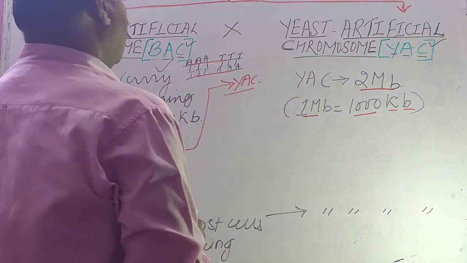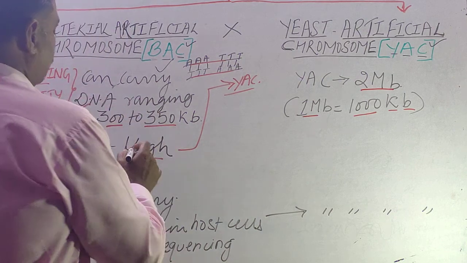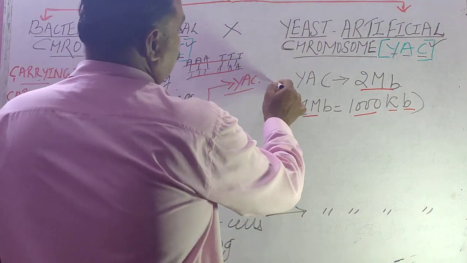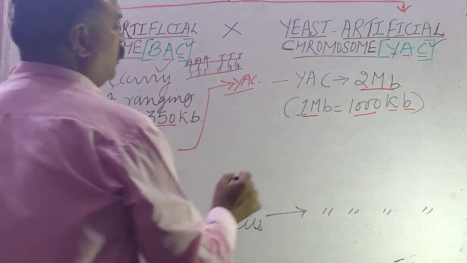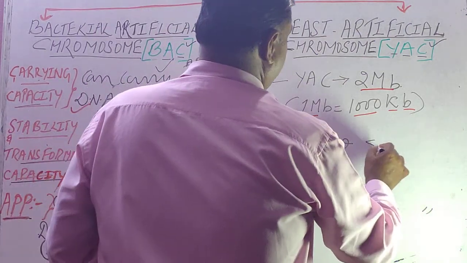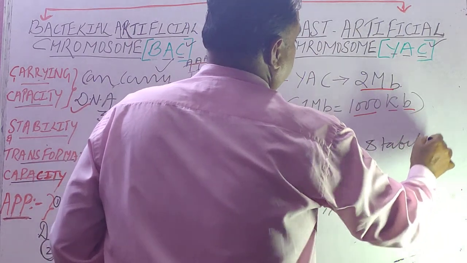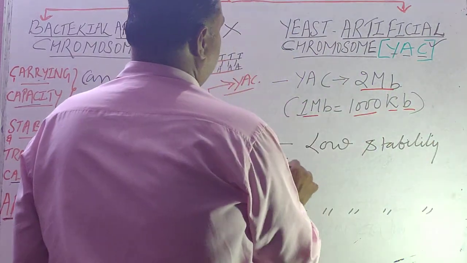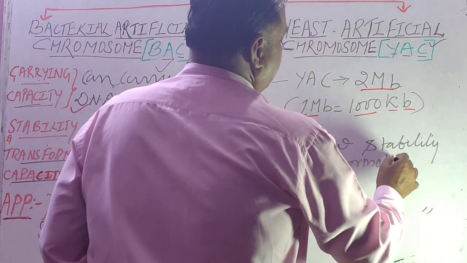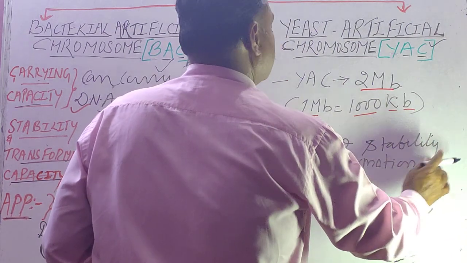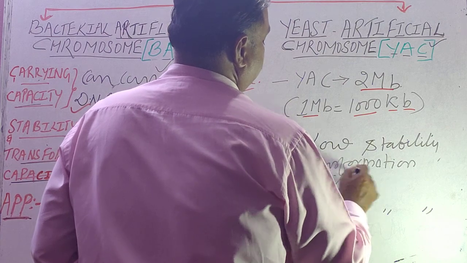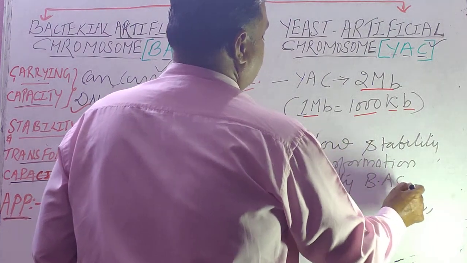The second factor of differentiating is stability and transformation capacity, which is high in bacterial artificial chromosome, but naturally YAC will have low stability and transformation capacity in comparison with what, student? In comparison with BAC, that is bacterial artificial chromosome.